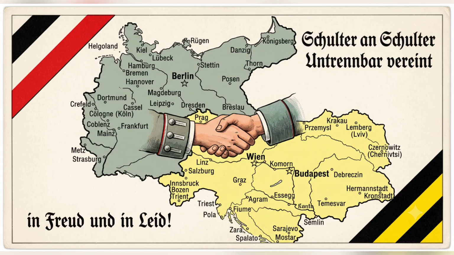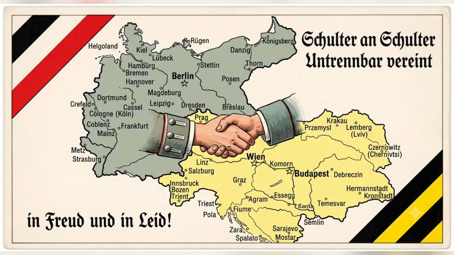Under the terms of the alliance, Germany promised to support Austria-Hungary if Russia attacked it, while Austria-Hungary agreed to support Germany if France attacked Germany. The treaty was kept secret to avoid provoking Russia and increasing tensions in Europe. The Dual Alliance marked Bismarck's first major step in creating a balanced system of alliances designed to maintain stability and protect Germany's security.